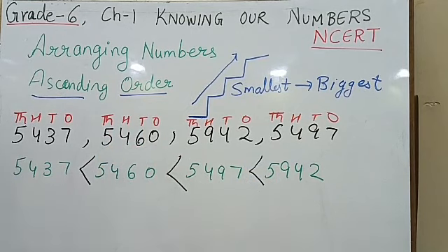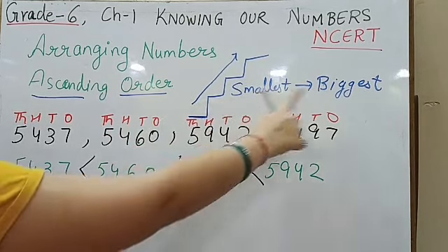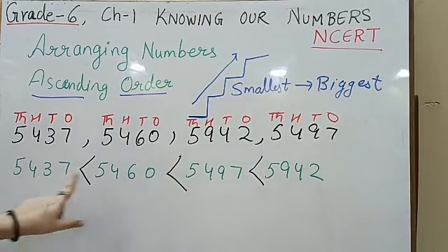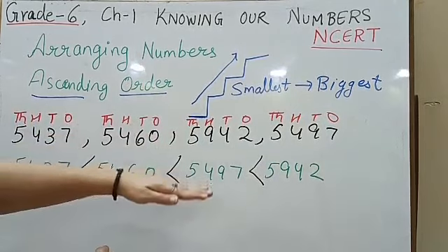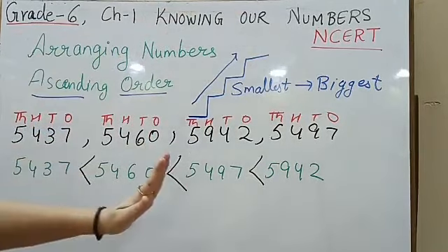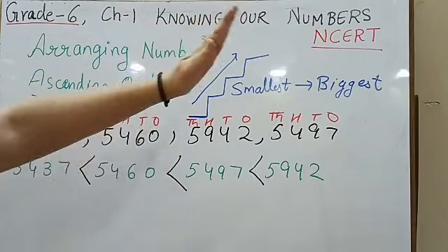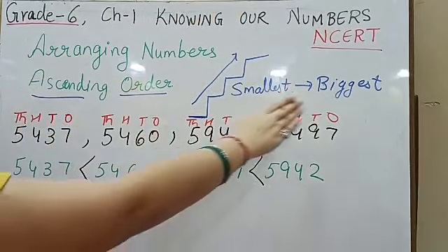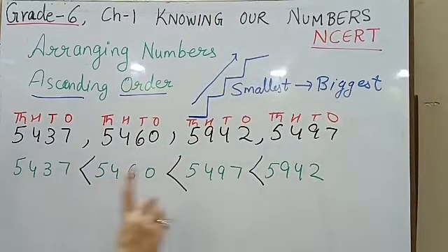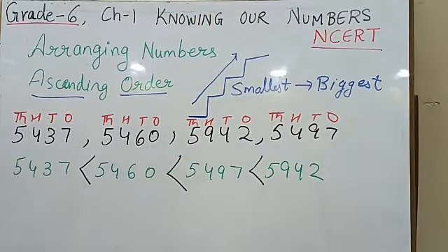This number is smaller than this number, so the dragon mouth will be on the other side. So arranging the numbers from the smallest to the biggest number is called ascending order. Imagine yourself going from the first floor to the third floor. That means you are climbing up. So ascending order is exactly smallest to the biggest one. This is the first kind of arranging numbers.